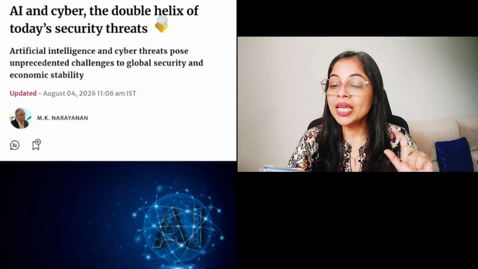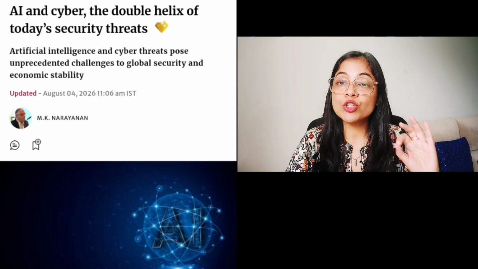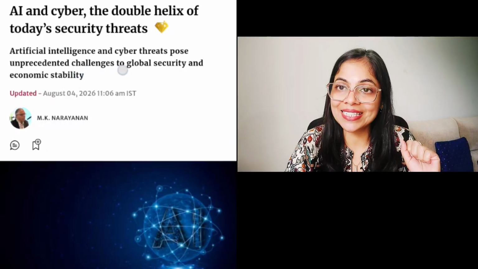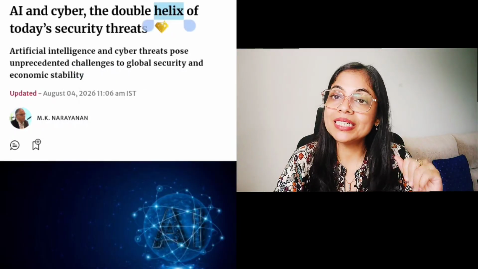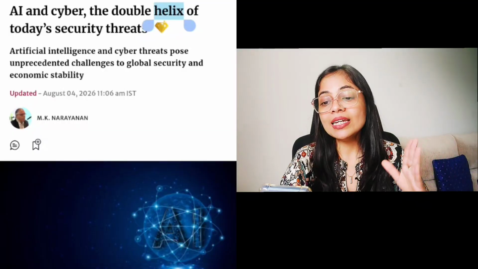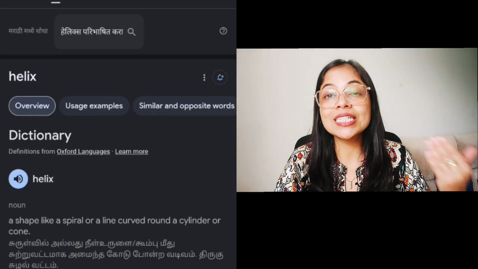So today I've taken an article from The Hindu and it is about AI. Let's read it and try to understand what the article is trying to say. The heading of the article says, AI and cyber, the double helix of today's security threats. You can shadow along with me. Let's repeat this heading. AI and cyber, the double helix of today's security threats.